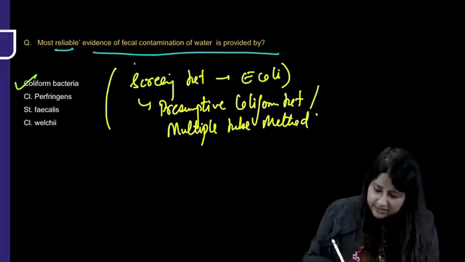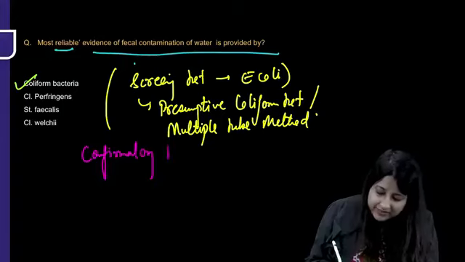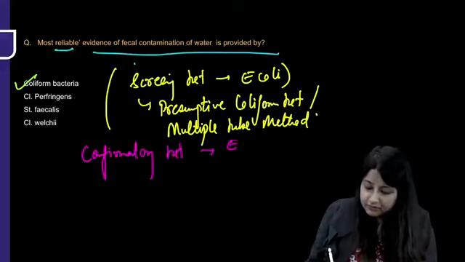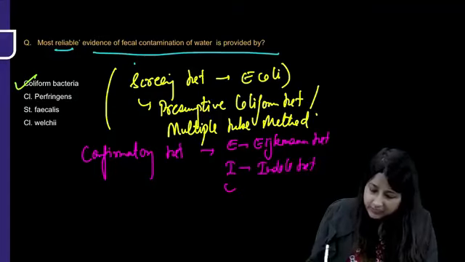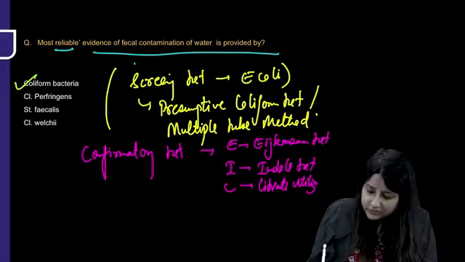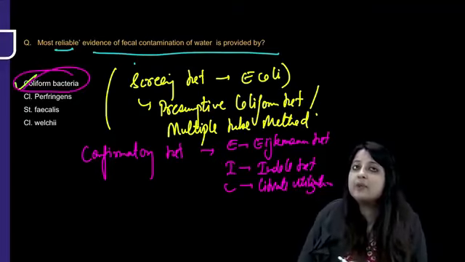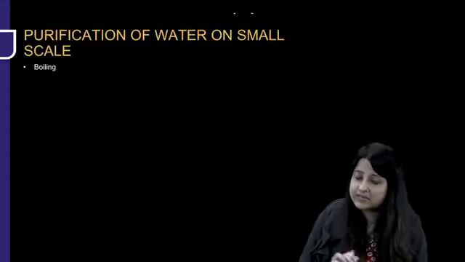And what about the confirmatory test for E. coli? Yes, it is there. The confirmatory test for the presence of E. coli in water, what was the mnemonic? EIC: Eijkman test, or indole test, and the last one is citrate utilization. But what is the most reliable evidence? That is provided by coliform. Even if we see coliform in drinking water, it means it has been contaminated.